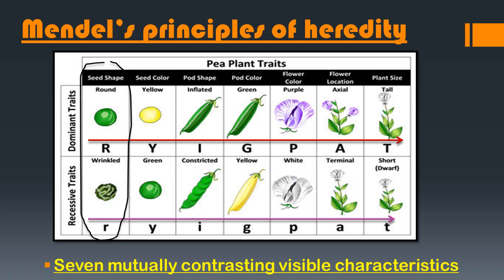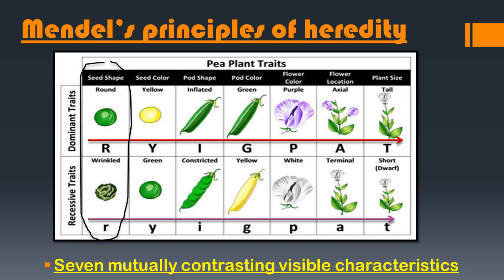In dominant we have round seed shape, and in recessive we have wrinkled seed shape. Round shape is denoted by capital R and wrinkled shape by small r. Dominant characteristics are represented with capital letters and recessive characteristics with small letters.